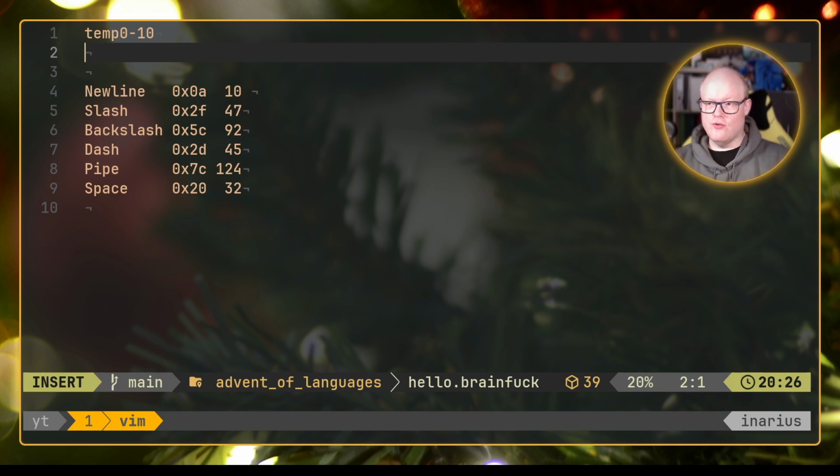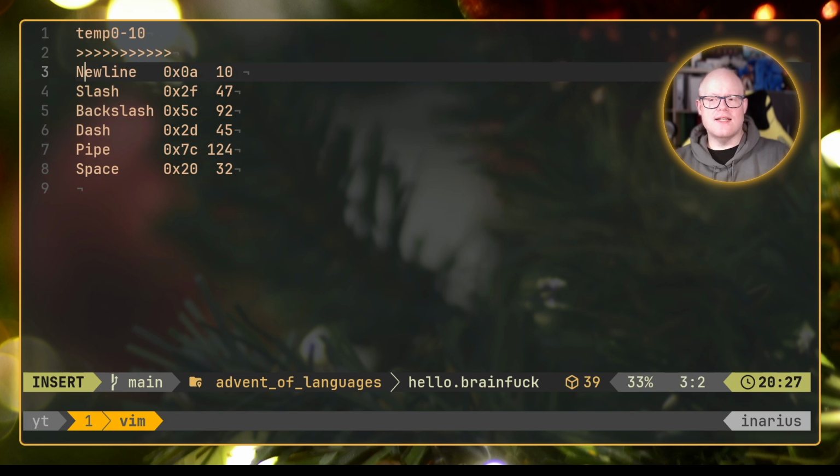So what we are going to do is we are simply going 10 times forward. Let's do that by hand here now to make sure. Currently we are at memory address 0. Now we are at 1, 2, 3, 4, 5, 6, 7, 8, 9, 10, and we actually want to go to 11. So now we are at memory address 11, so that we can, for example, put the newline there. That is something we would like to store somewhere.